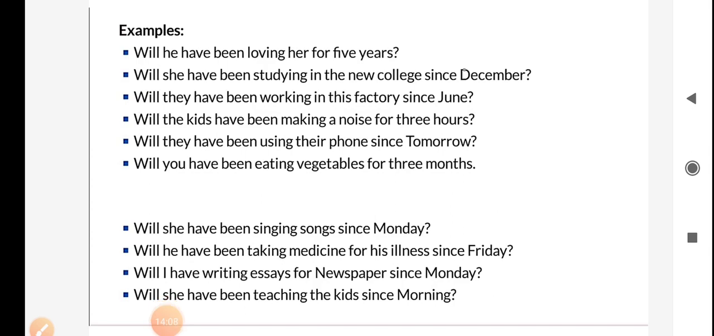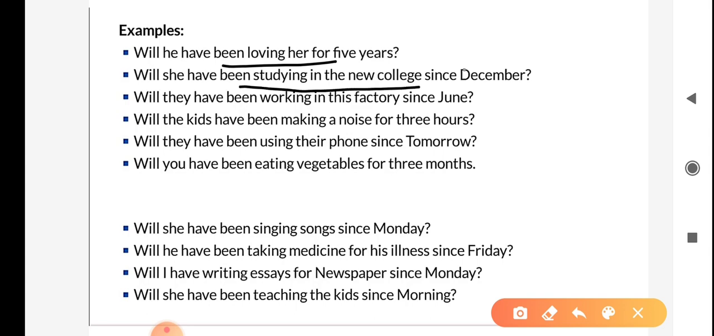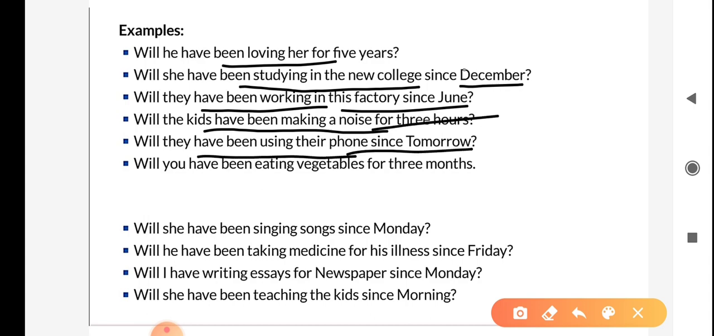Some more examples of interrogative sentences in future perfect continuous tense. Will he have been loving her for 5 years? Will she have been studying in the new college since December? Will they have been working in this factory since June? Will the kids have been making a noise for 3 hours? Will they have been using their phone since tomorrow?